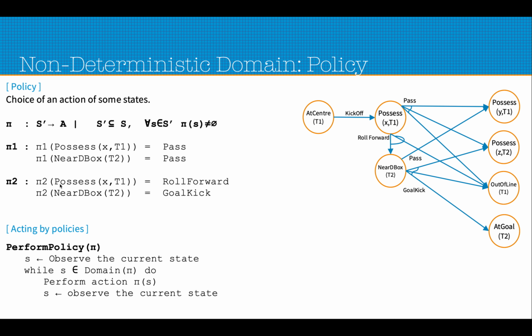For pi 2, the agent at this state can actually roll forward, cannot make a pass, has to roll forward, because that is the compulsion it has, because it is following the policy pi 2. And when near d box it cannot make a pass, it has to do a goal kick. So essentially at this state, policy pi 2 necessitates that the goal kick has to be made by the agent.